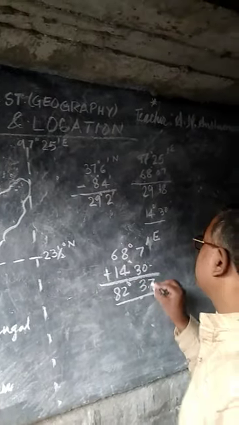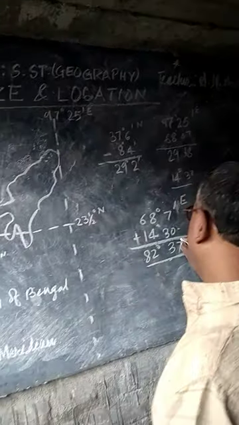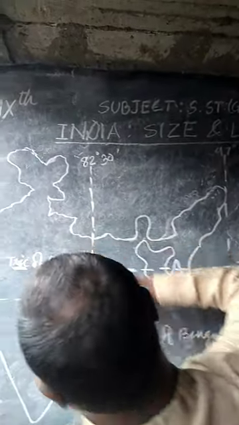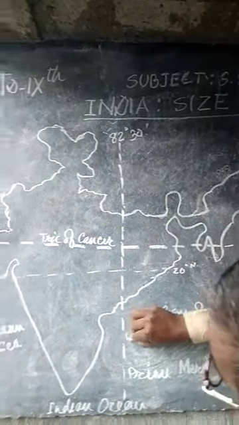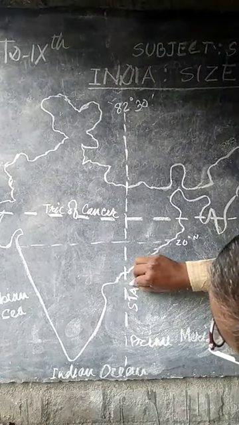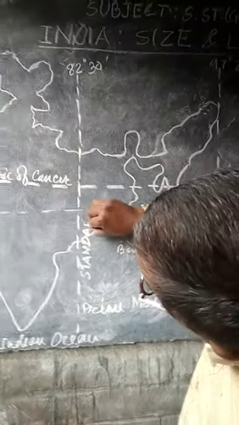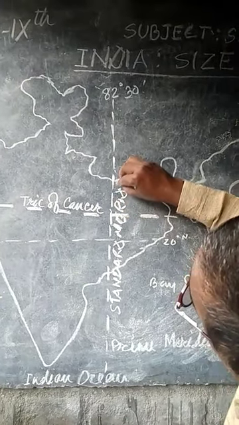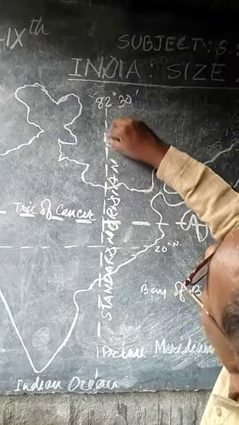Means 82 degree and 30 minute is selected as the standard meridian of India.